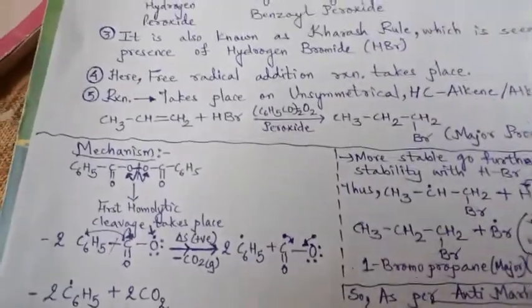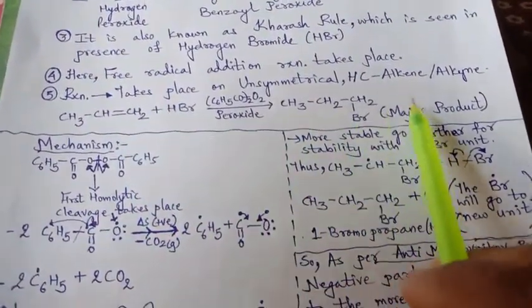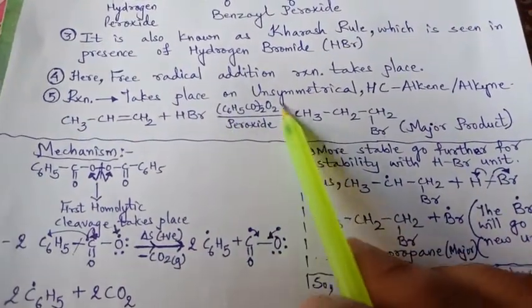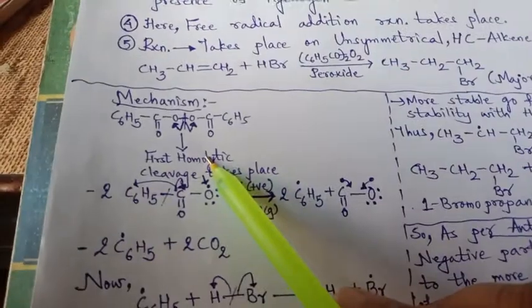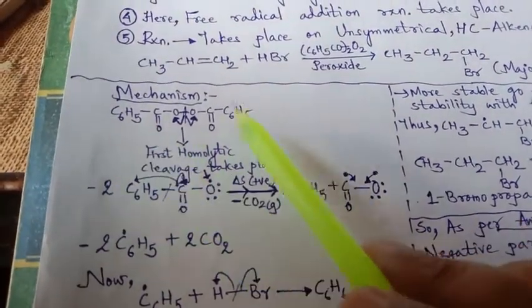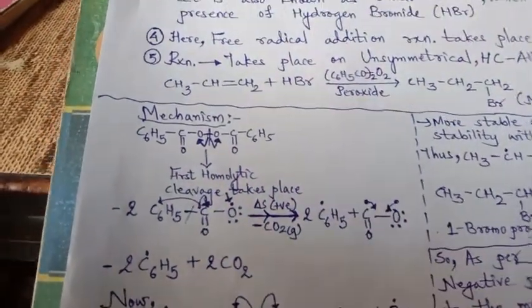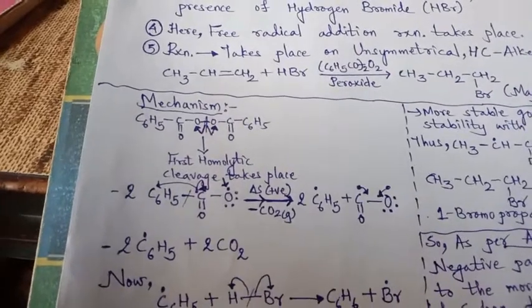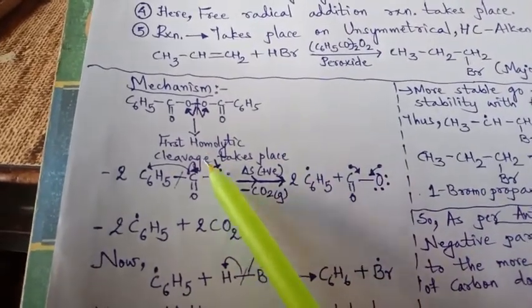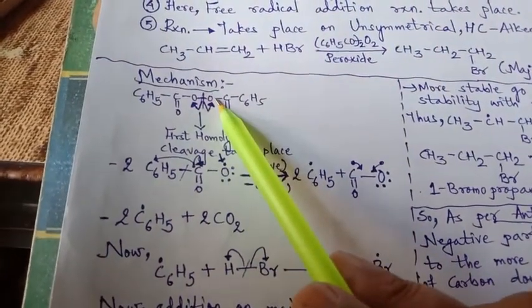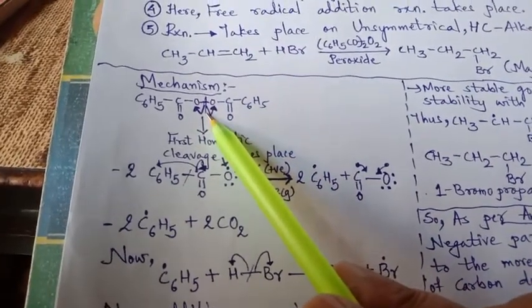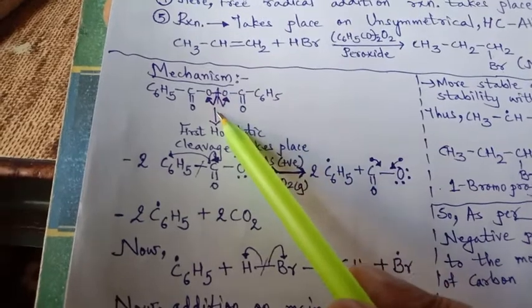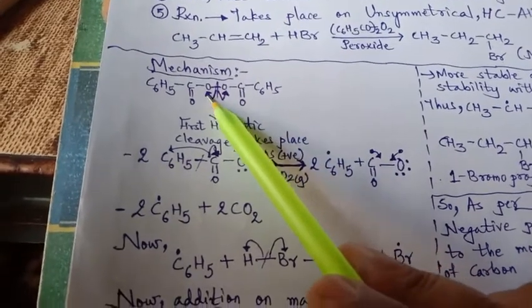Now we'll see what the mechanism of this is, how this benzoyl takes part in the reaction and we get this product. So the very first step is that benzoyl peroxide undergoes homolytic cleavage. Why homolytic? Because both oxygens share the bond, they will cleave and each will get its electron back.